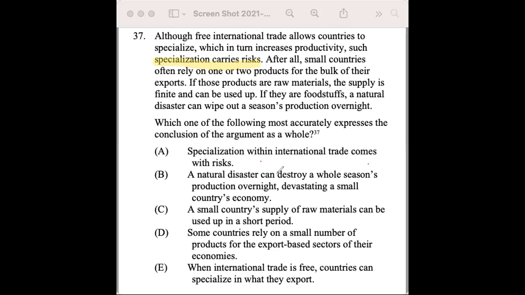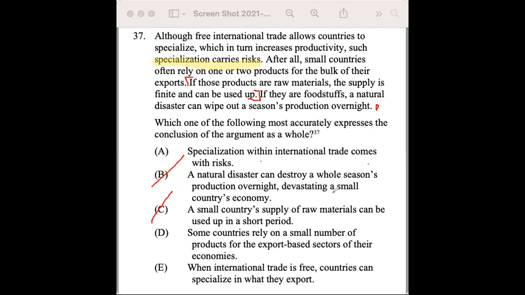A is really good. B, a natural disaster can destroy a whole season's production overnight, devastating a small country's economy. No, this is one of the examples of a risk that could have happened because of specialization and affect a small country. This is a premise from down here, but not our main conclusion, unfortunately. C, a small country's supply of raw materials can be used up in a short period. Same thing here. So another one of our premises, an example of a risk that could happen. So not the main conclusion.